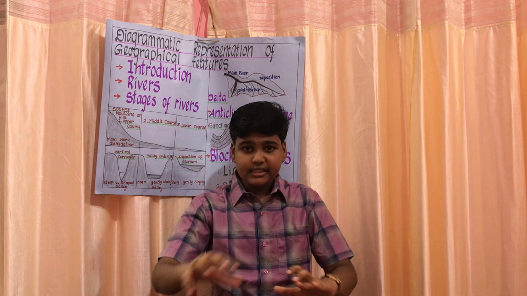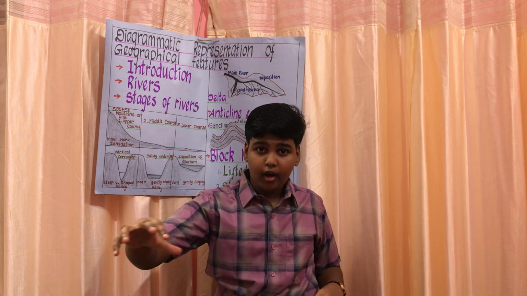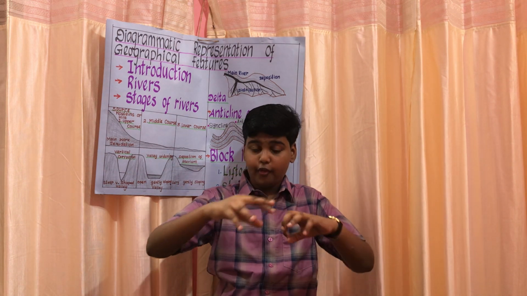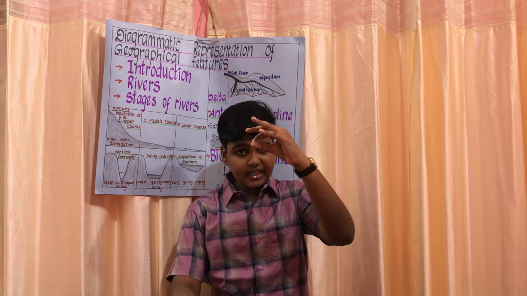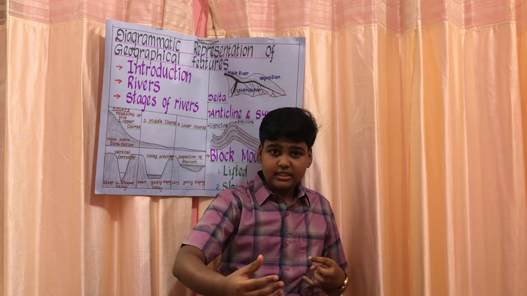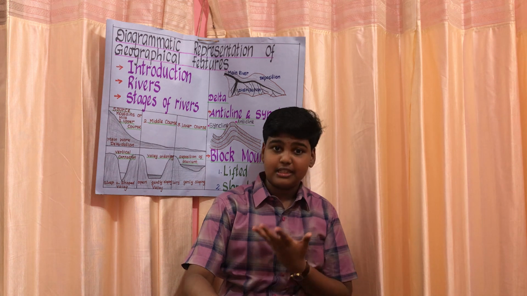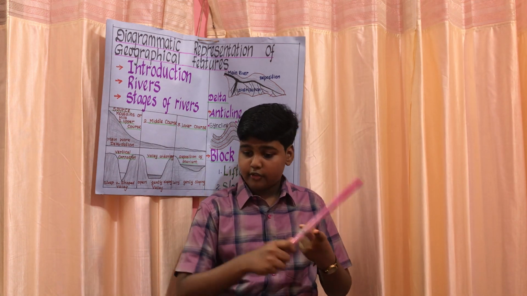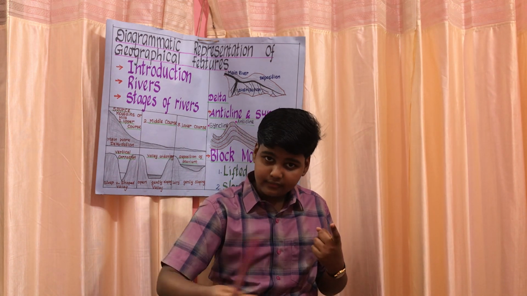A glacier is nothing but a mass of ice formed like a mountain. So when these glaciers melt, the water flows as a river. This is one way the beginning of a river starts.